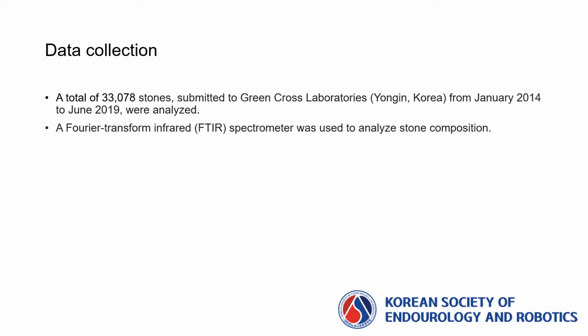A total of 33,078 stones submitted to Green Cross Laboratories from January 2014 to June 2019 were analyzed. An FTIR spectrometer was used to analyze stone composition.